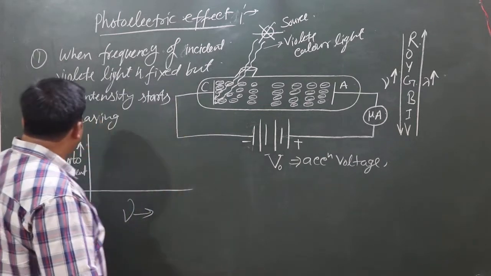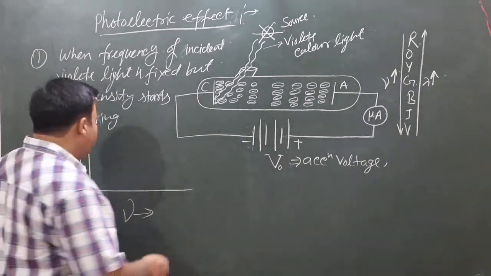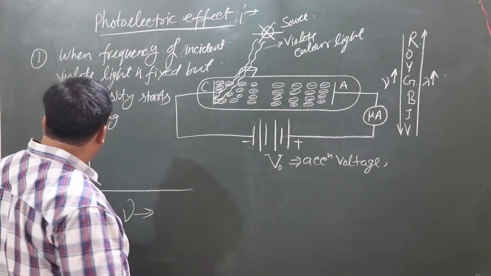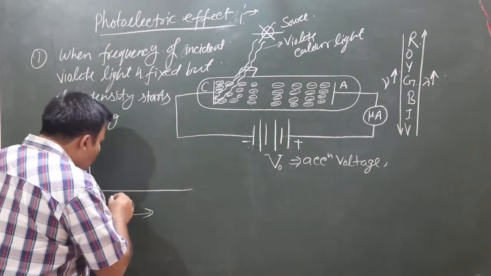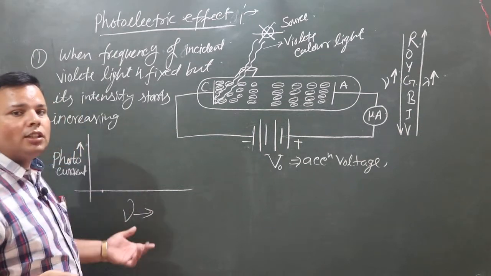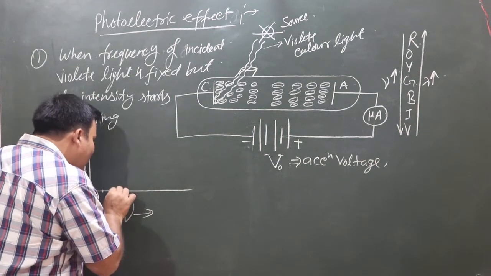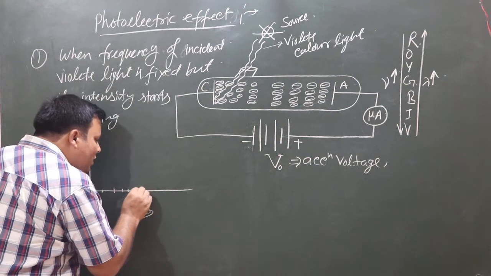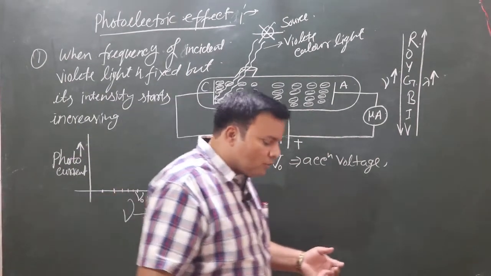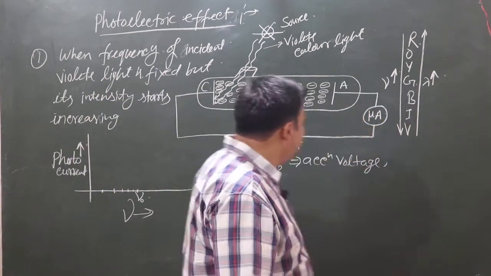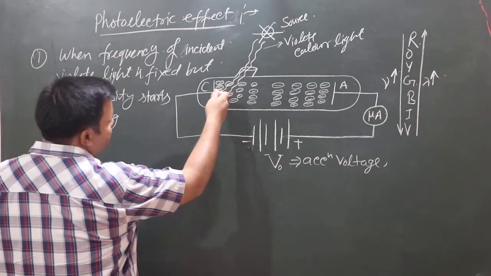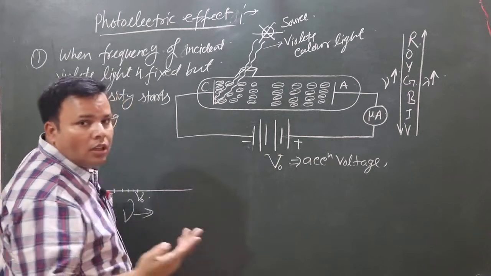Okay, hence we can say that when we draw the graph between photoelectric current and frequency, when we take a frequency less than the threshold frequency, then there is no photocurrent. When we keep increasing, and reach a suitable frequency, which we call the threshold frequency, then photoelectrons also start emitting.